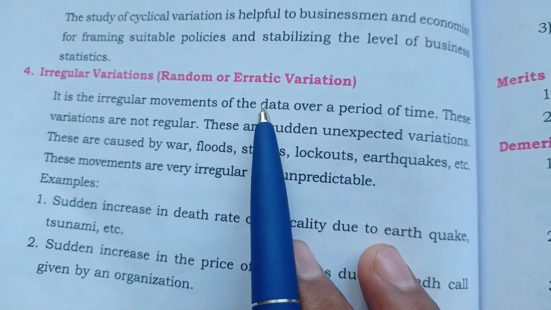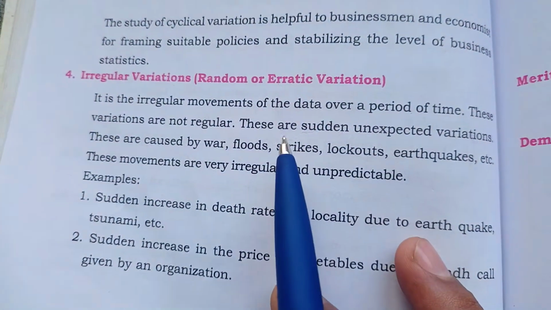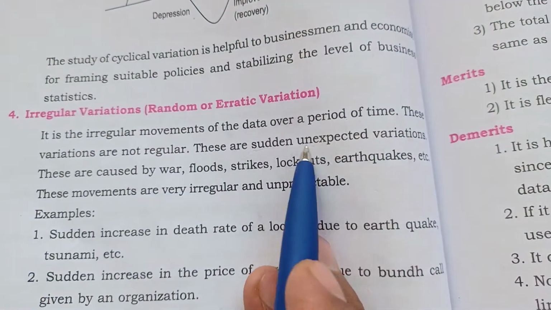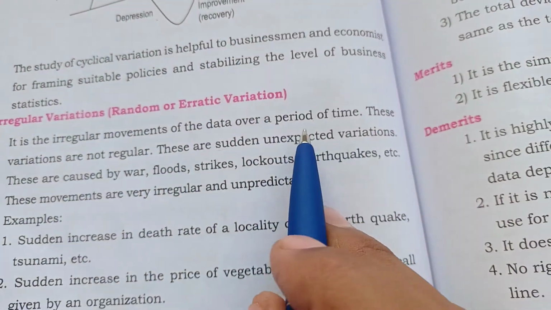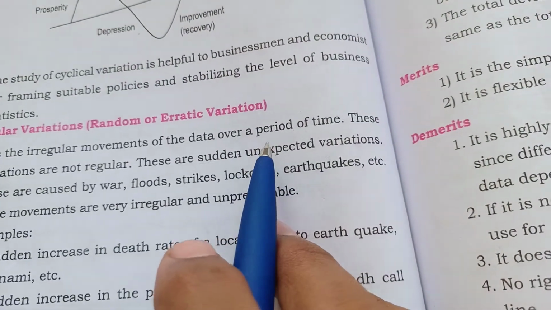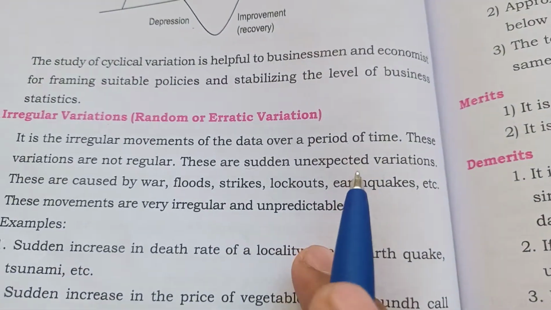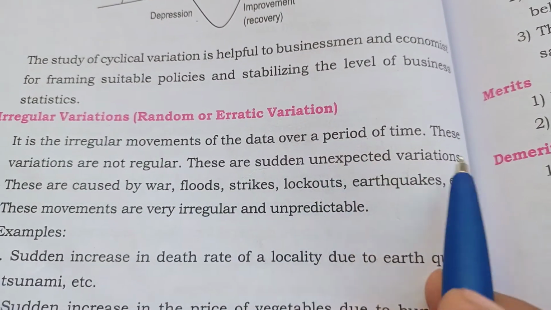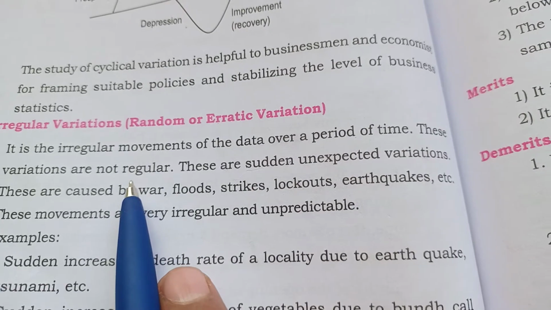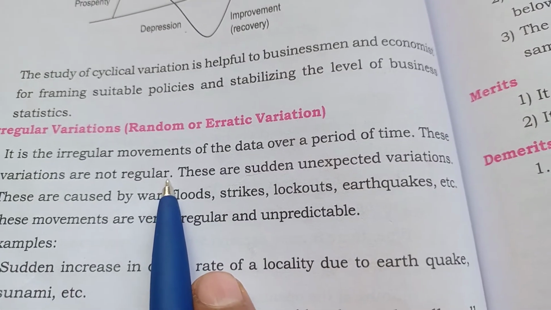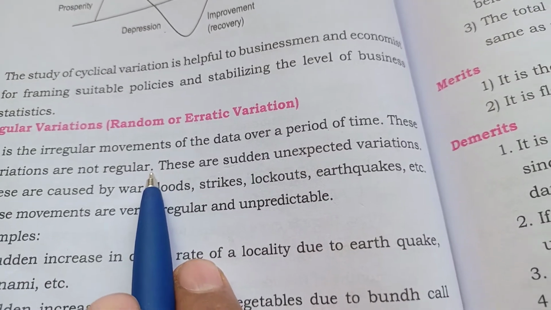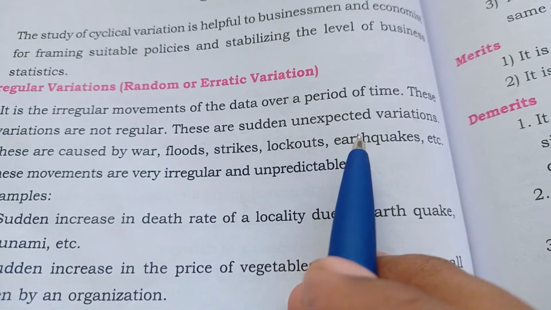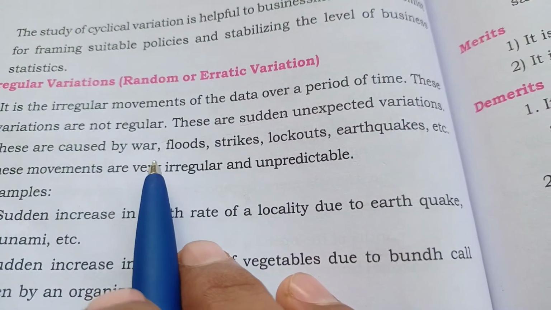The third component of a time series is irregular variation, also called random or erratic variation. What do you mean by irregular variation? It is the irregular movement of the data over a period of time. Suddenly it will decrease, suddenly it will increase. These variations are not regular. It means unexpected variations take place.